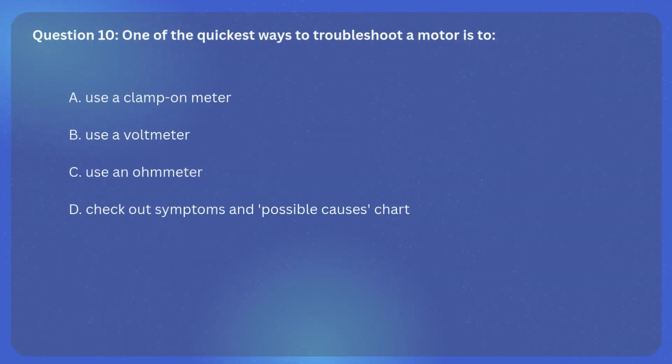Question 10. One of the quickest ways to troubleshoot a motor is to A. Use a clamp-on meter, B. Use a voltmeter, C. Use an ohmmeter, D. Check out symptoms and possible causes chart.